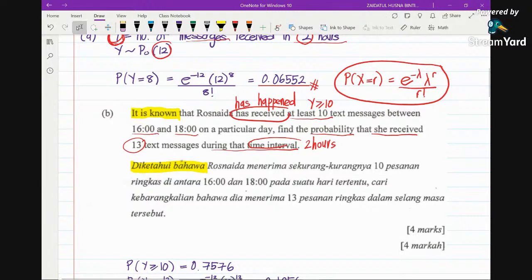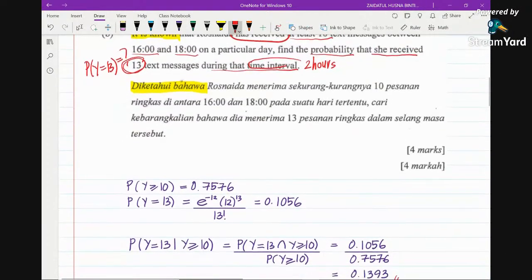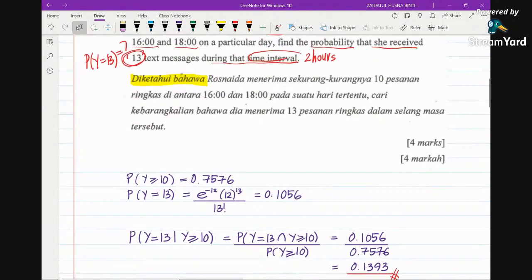Now, what is the probability that she received 13? The question says find the probability y equals 13, provided that this has already happened. So this has something to do with conditional probability. At first this question involves topic 10, because we use Poisson distribution to declare the random variable.